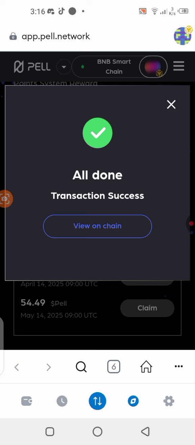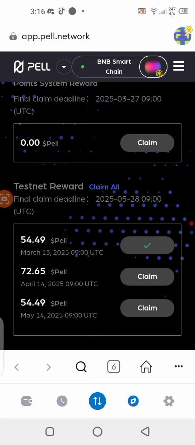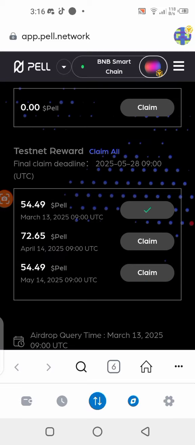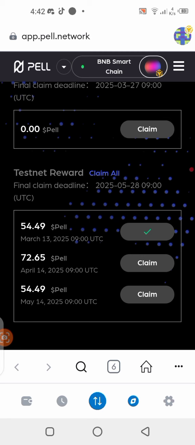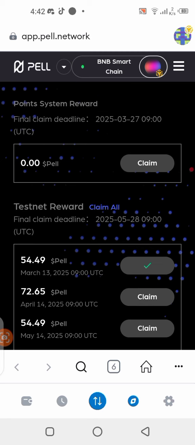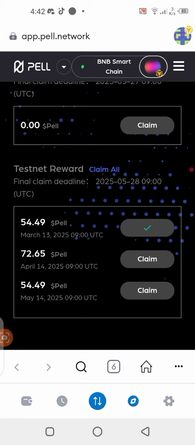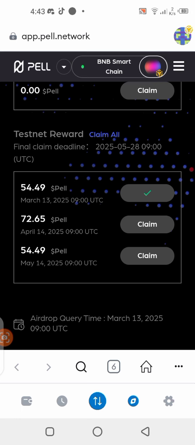Okay, so I don't think I want to check this. I'm going to close this. You can check that if you want to on the Explorer. All right, so this is done. And after claiming your tokens this way, the next thing is you should add the contract address to your wallet so that you can see the token in your wallet. All right, so I've claimed the 54 Pell token in my wallet right now. I still have 72 to claim later on.